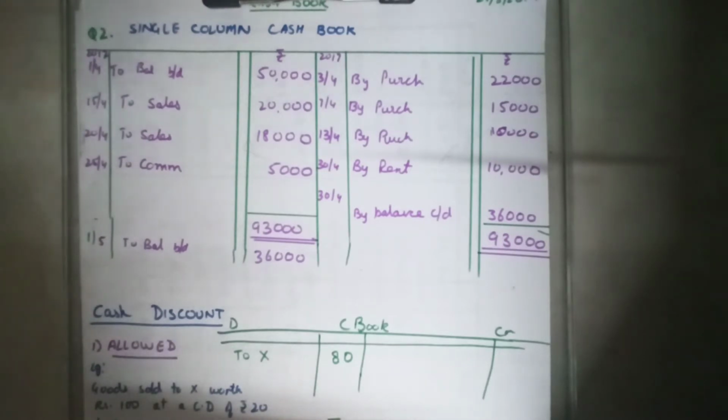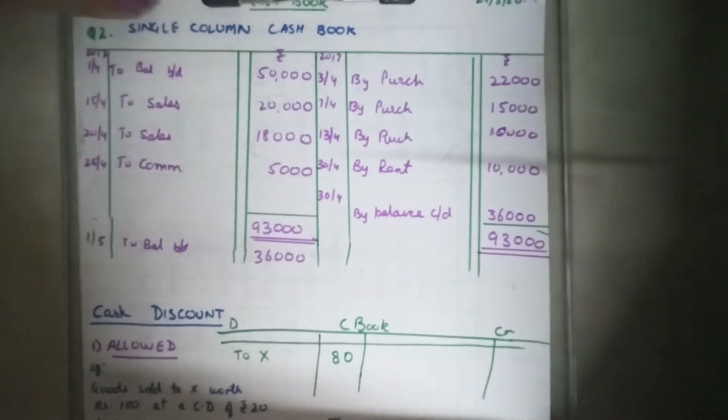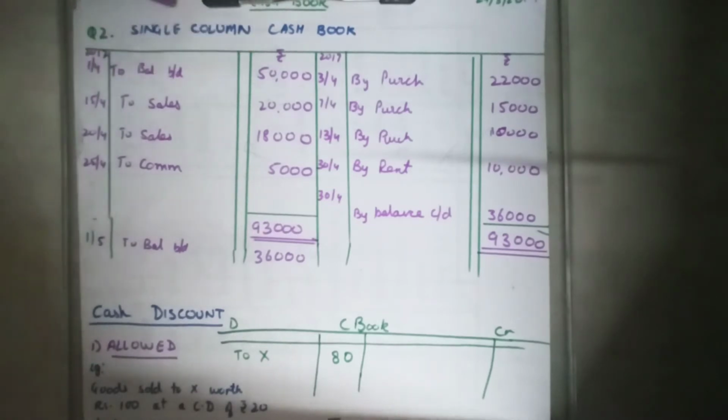Then why is cash book called a journal? Cash book is called a journal because this is the first time of recording the cash transactions, and journal is the record of primary entries. That means the first entries are recorded in a significant manner at a place called journal. But for cash transactions, journal need not be maintained if there is a cash book that is being maintained. So cash book, if maintained, solves the purpose of journal, but only for the cash transactions. Okay, and then why is it called a ledger?